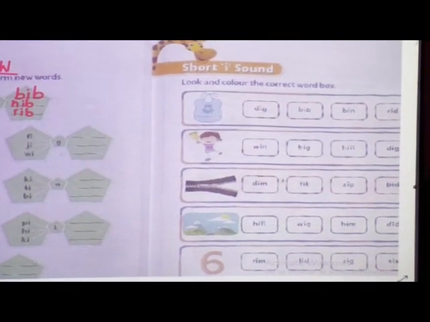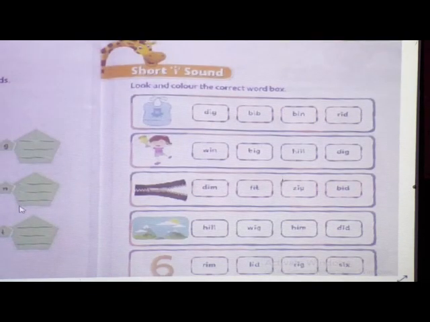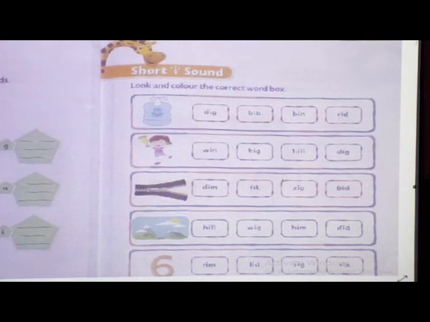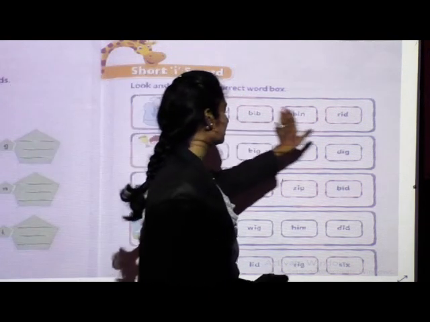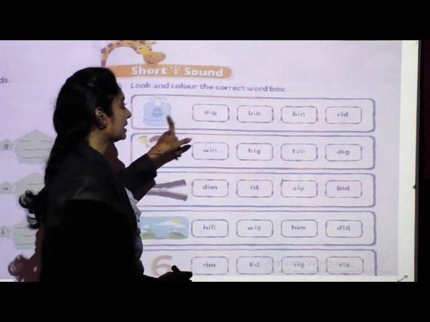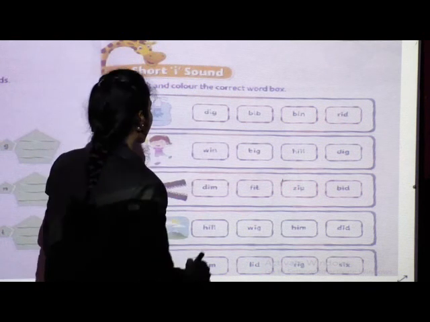Now children, I hope till here you have completed. Come to page number this side, 45. Okay, so what is here on this page? Short I sound. Look and color the correct word box. This also we have solved. Same practice sheet also we have solved before, right? So what you are going to do is, you have to recognize the picture. These are the helping words. From that helping words, you are going to see the correct answer, and in that box you are going to give the color.